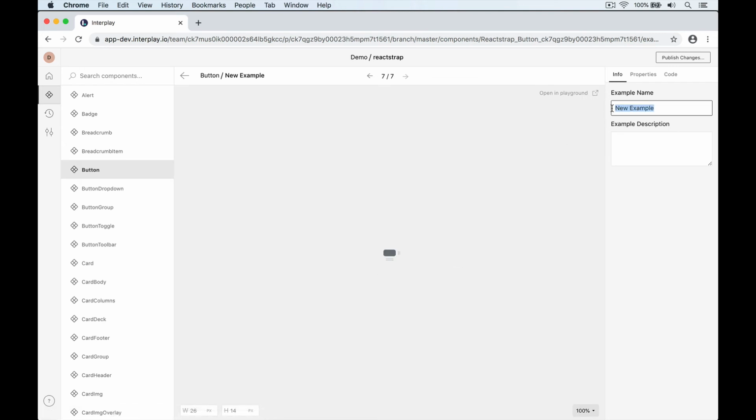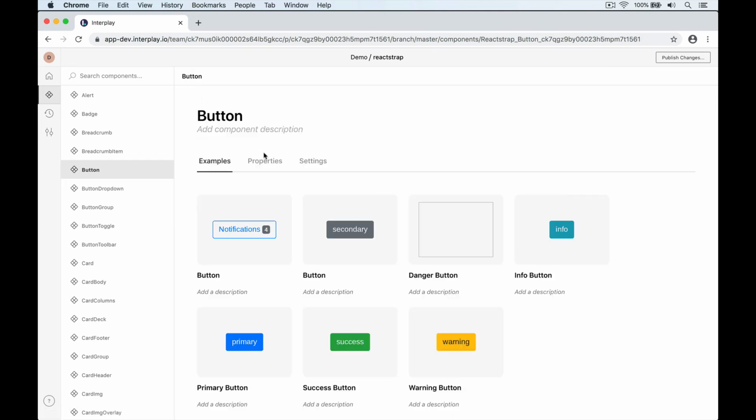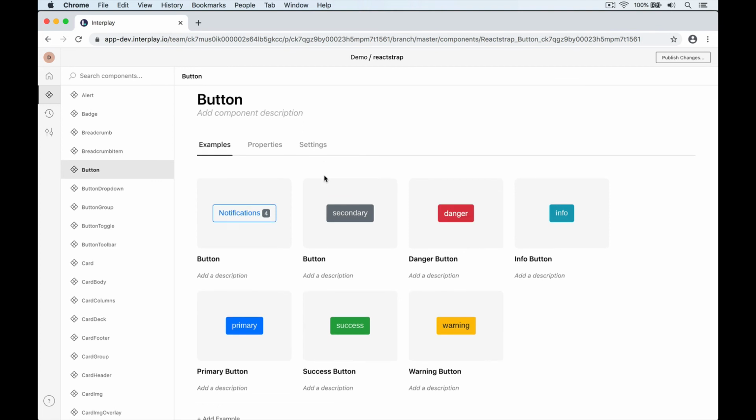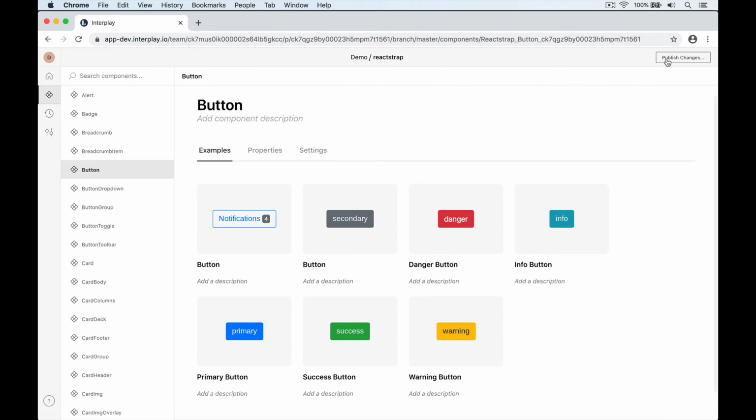We can create examples from both the code repo and online here in Interplay. In doing this, we get to use our new configuration of the color property. Right, button is looking good now, so let's publish our changes.